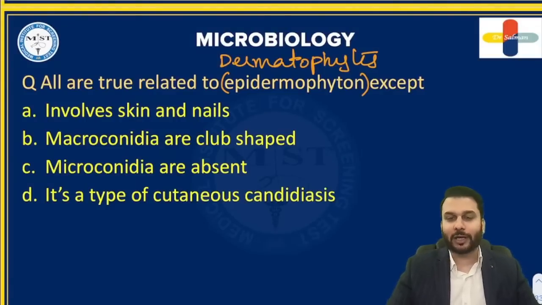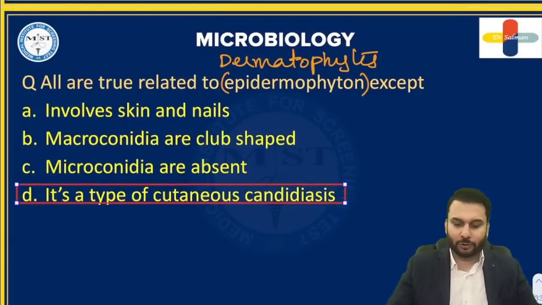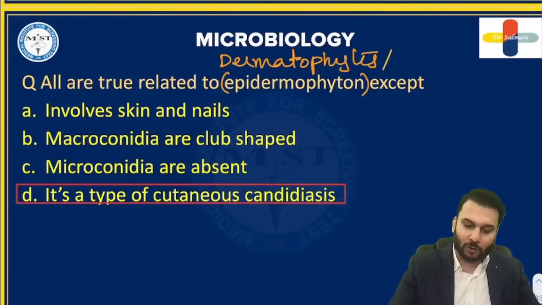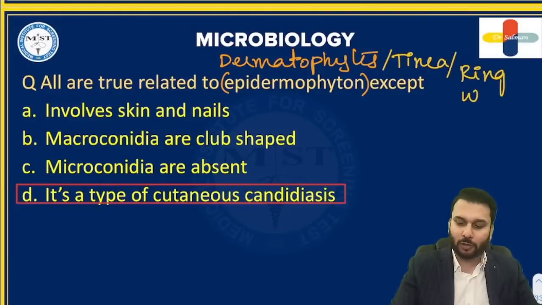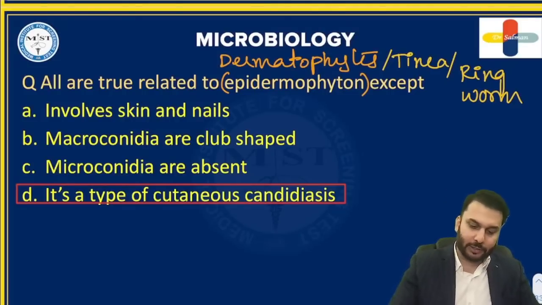Basically, epidermophyton is a type of dermatophyte infection. It's not a candida infection, right? So right away you can rule out even if you don't remember all the other points. So it's a type of dermatophytic infection. The dermatophytic infections are also called tinea, or ringworm infections, as you all know, right? So these are the words. Dermatophytes are also called tinea or the ringworm infections. So this is the key point that you should all remember right here. So dermatophytes or tinea or ringworm infections. So this is the idea here. The correct answer was that.